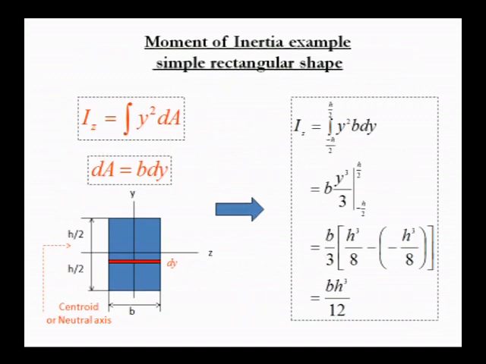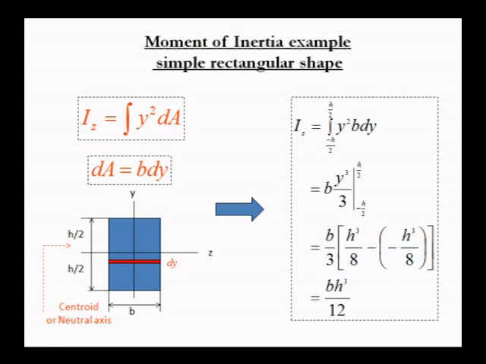Let me discuss some examples of how to calculate the moment of inertia for a rectangular shape. I will discuss one plane section, and by applying the same method we can find the moment of inertia for the whole section. Here I have selected the rectangular section, placed about the central axis. Here the ZZ axis is the central axis.